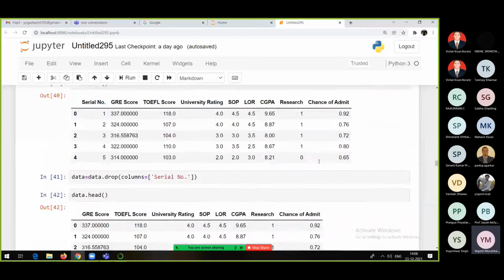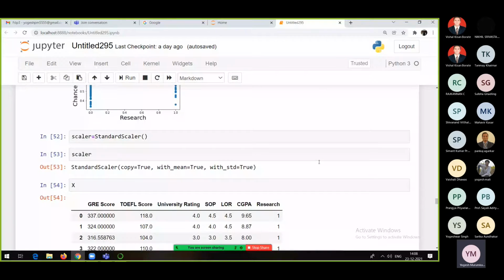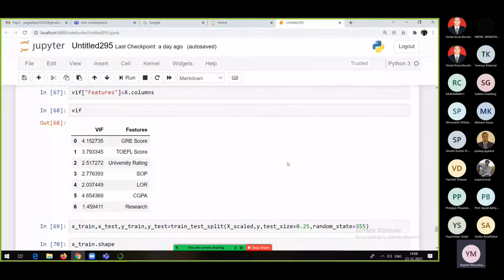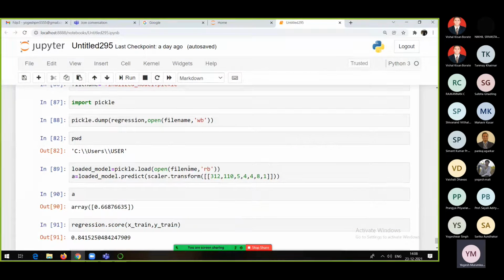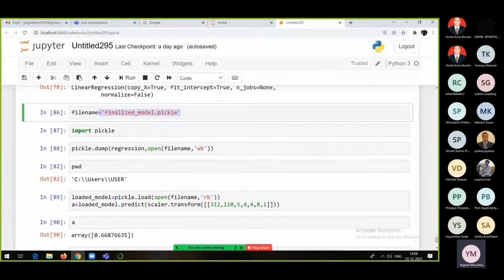So I'm sharing this particular file in the group, right? The dataset I have already shared with you, but anyway you will be getting the dataset and everything. So this is what we have seen, and finally we created the model. If you remember, this is our model, right? And how did we save the model? We saved the model by using a package called pickle.